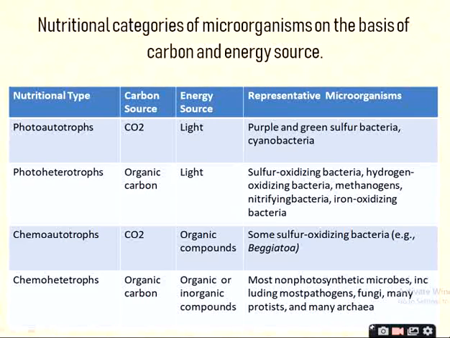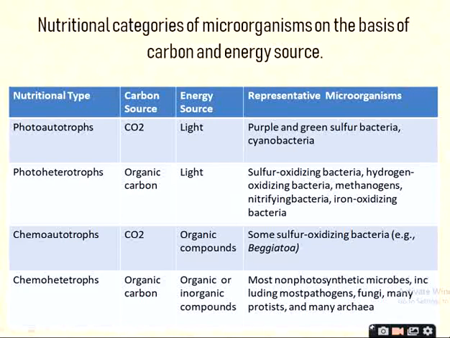Okay. Now how will you define the photoautotrophs? Photoautotrophs are the organisms which will use CO2 as a sole or principal source of carbon and light rays as a source of energy. That is called as a photoautotrophs. Okay. And the best examples of these photoautotrophs, they are purple and green sulfur bacteria and cyanobacteria. Is it okay?